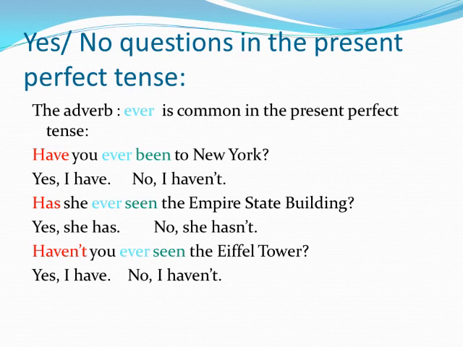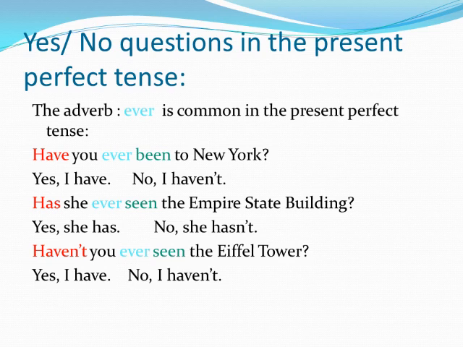Let's move to the questions. We have two kinds of questions, yes or no and WH. Firstly, yes or no questions start with has or have. Okay, but here there is a note that ever, the adverb ever, is common in the present perfect tense, in yes or no questions or WH questions.